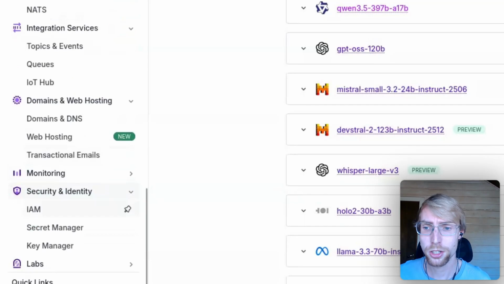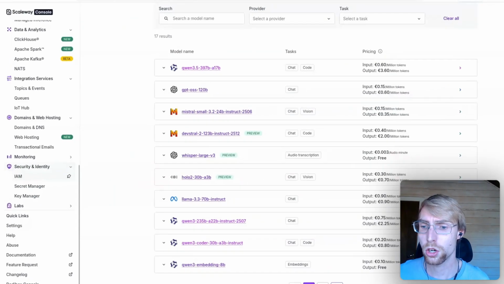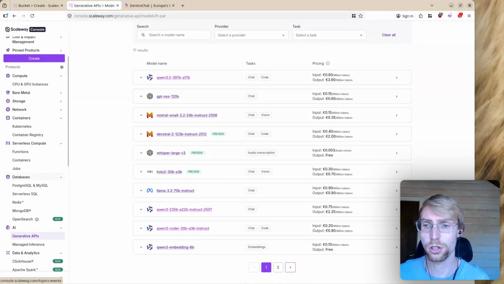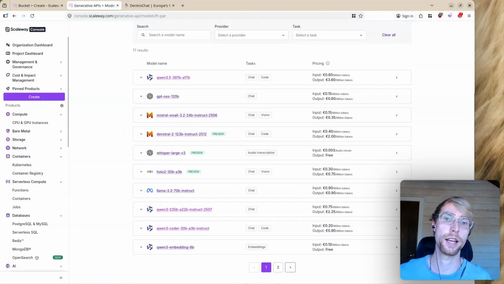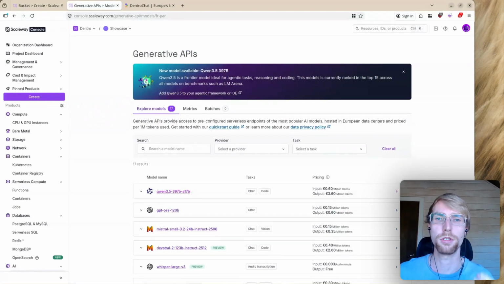Overall, you also have an IAM manager, just as you know from AWS, Google Cloud or some other. So overall, it's a very solid option. They have competitive prices. And I would really suggest you try out Scaleway. It's much easier to use than all the big hyperscalers, and it offers a lot of the same things. Scaleway.com, check it out.